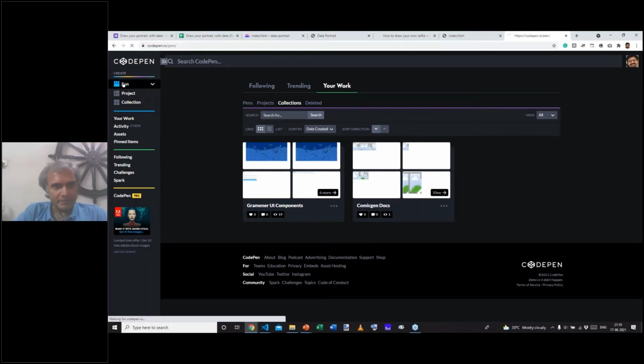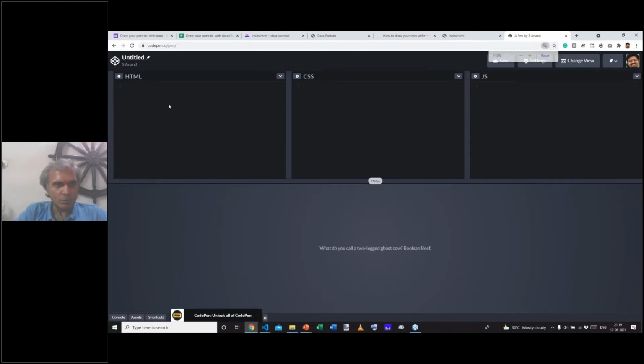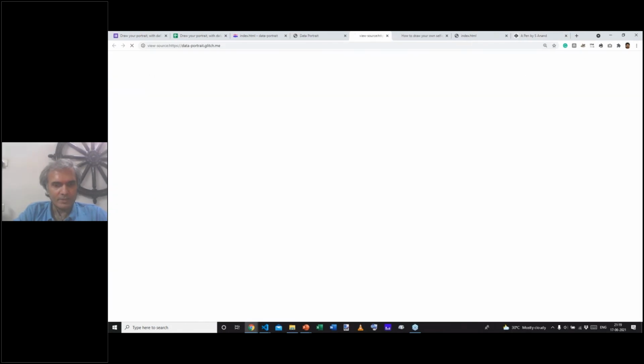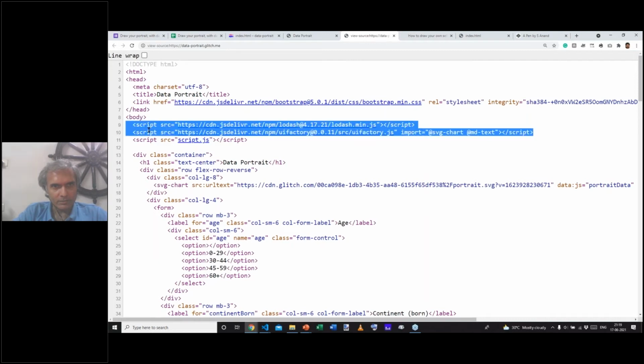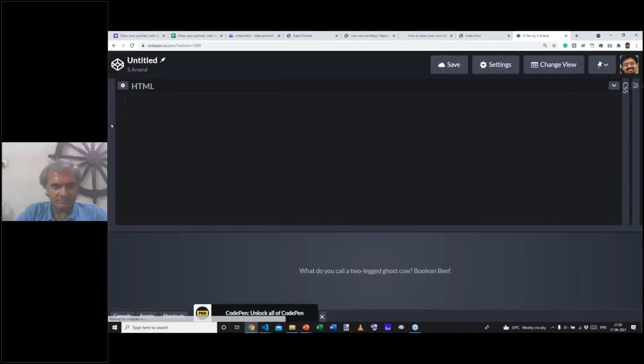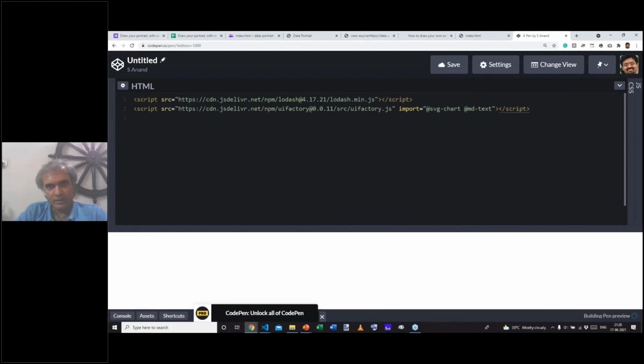I'm going to create a new pen. And what we do is import the libraries required for UI Factory. There are two libraries required for UI Factory, one called Lodash and another called UI Factory itself. And then we can pick what components we want to import. I'm going to do this a little fast in a way that doesn't really give you a sense of what I'm doing at a detailed level, but don't worry, I will be going into the details in a few minutes. So what the second line has done is imported UI Factory, specifically a component along with it called SVG chart.